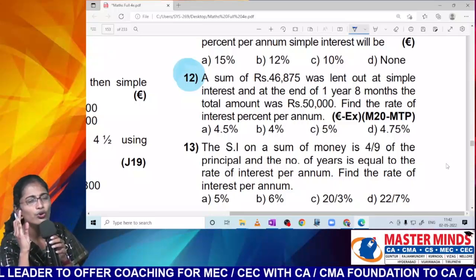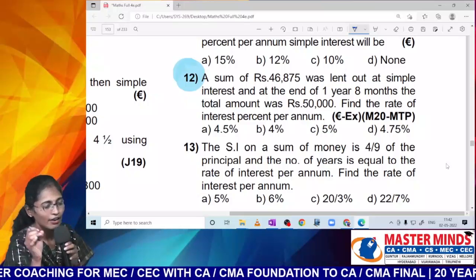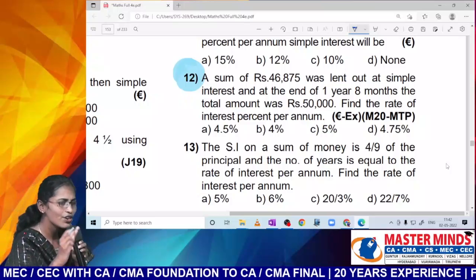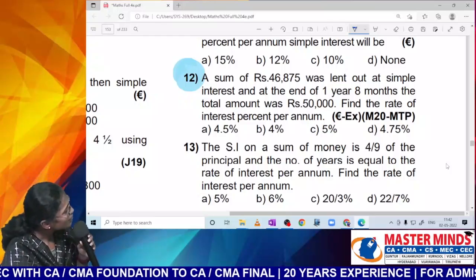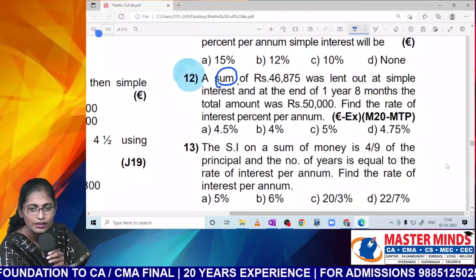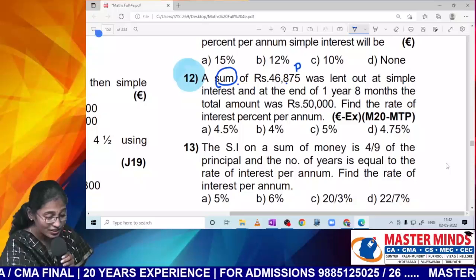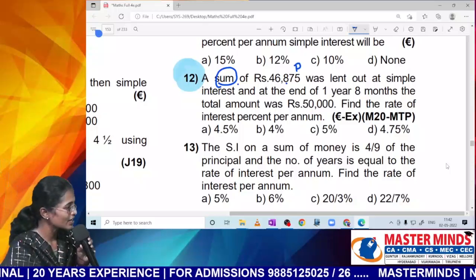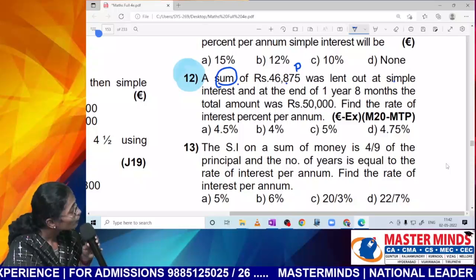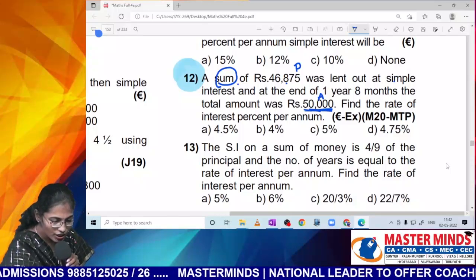Nana, I just want you to get the meaning of the question. I'm not going to solve too many MCQs here, but I have taken so many concept-oriented questions here to understand whether it is a question related to simple interest or compound interest or annuity, Nana. So please try to understand the meaning of the question. A sum. Sum means principal of how much? Was lent out. You gave it to somebody else, right? So at the end of the period the amount was how much? So 50,000 is your A.